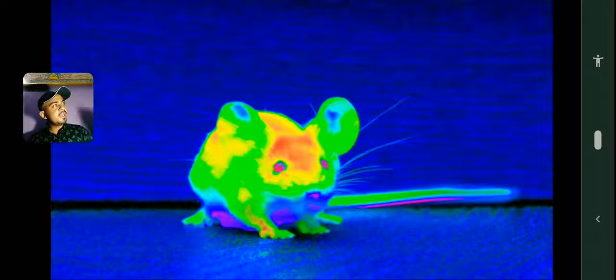So what happens? Anything which is hot emits some infrared. Everything does. Like I am hot, more than 0 degrees, so I will emit some infrared, and anything which is below 0 degrees will not emit infrared. So how does that camera work? That camera has a receptor which receives infrared signals, I mean infrared light.